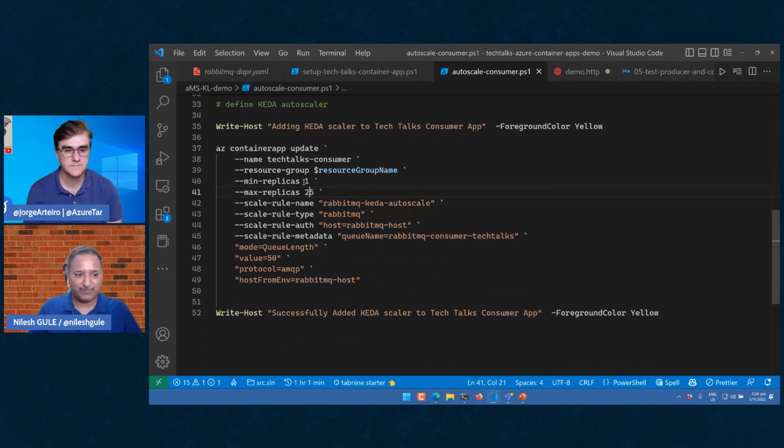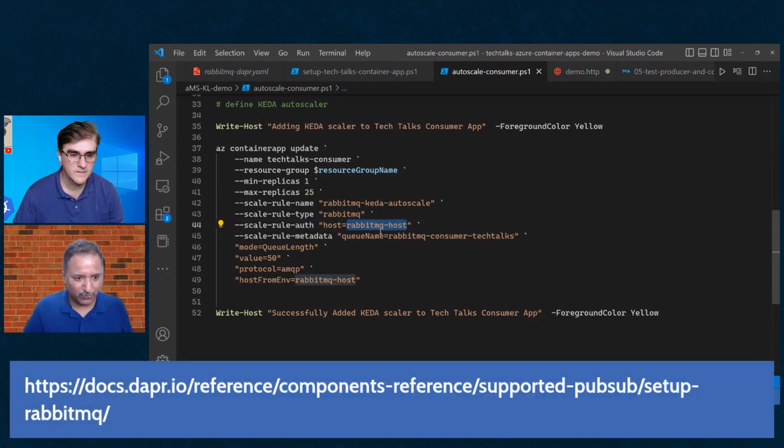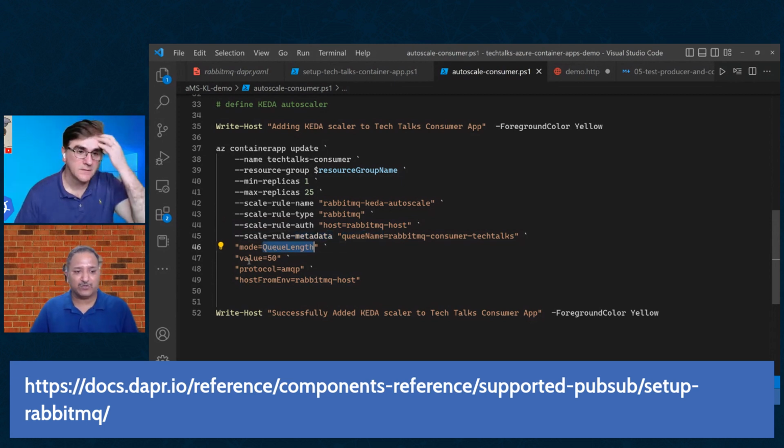Minimum replicas should be 1, maximum replicas should be 25. We create a scale rule, which is called RabbitMQ Keda auto scale. The scale rule type is RabbitMQ, and it uses the secret that we created earlier. So the metadata, or the variable name here, says rule auth. So it is the host equal to RabbitMQ host, and the scale rule metadata is the queue, and what is the mode we are going to use to scale.